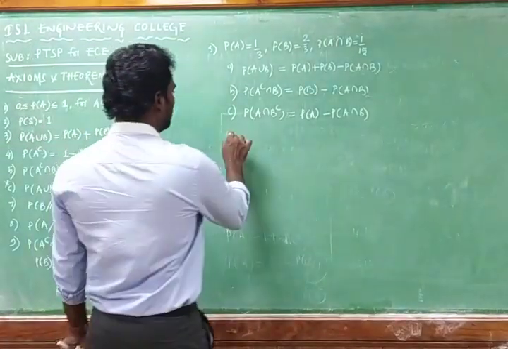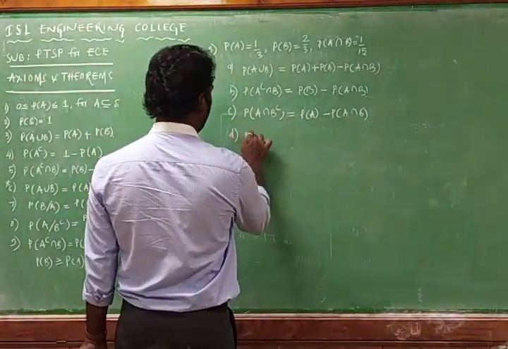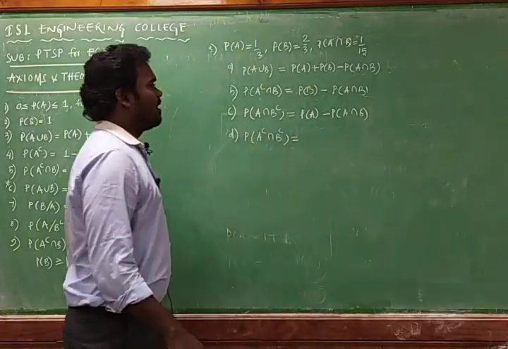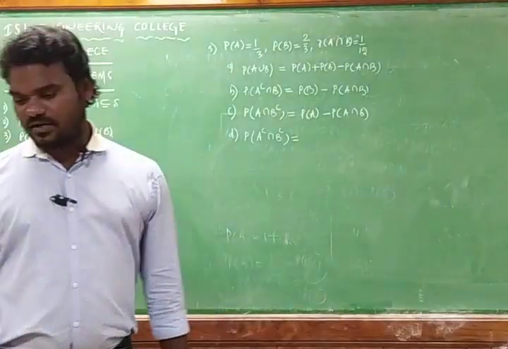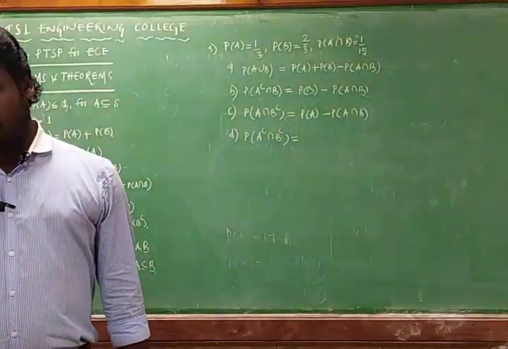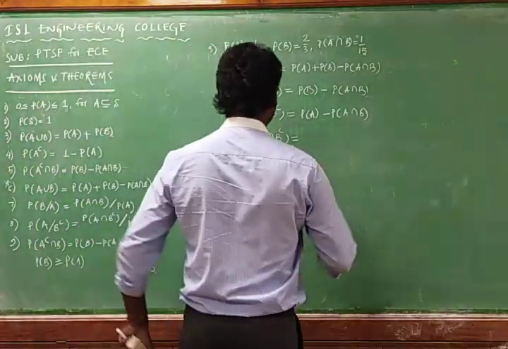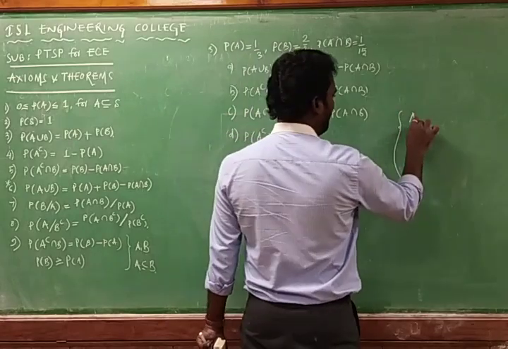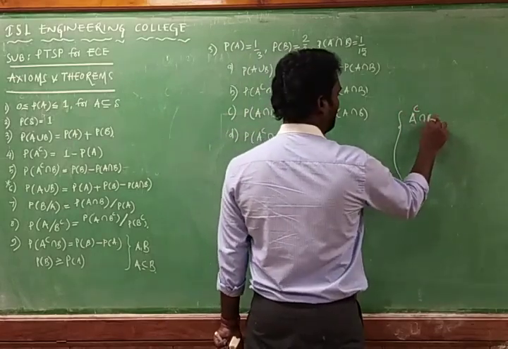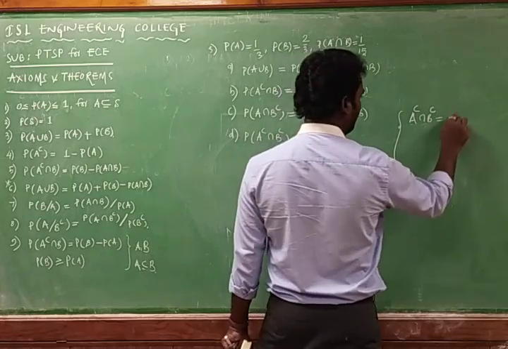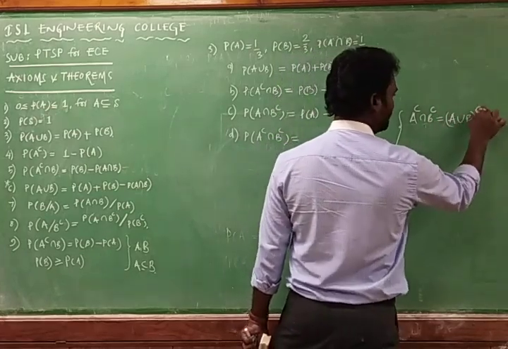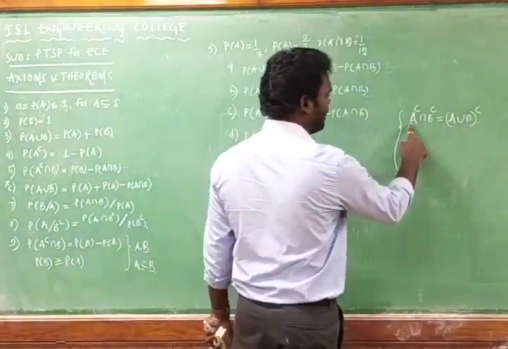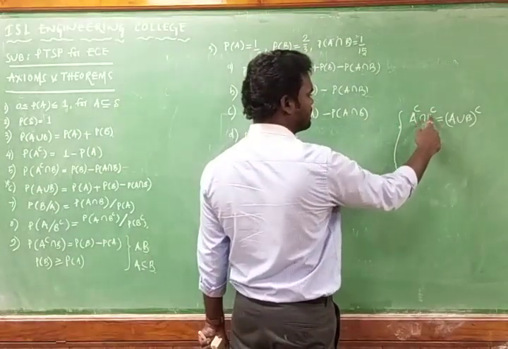And next one is the D question, that is probability of A complement intersection B complement. We know that probability of A complement intersection B complement, by using De Morgan's law, is equal to the complement of the union of these two. Here A is an event which is complemented, B is also an event which is complemented.